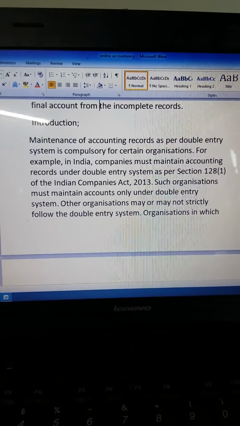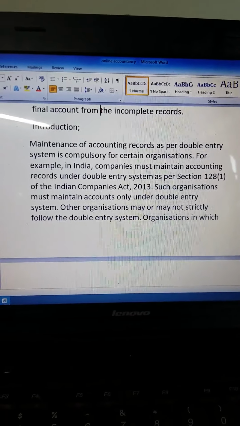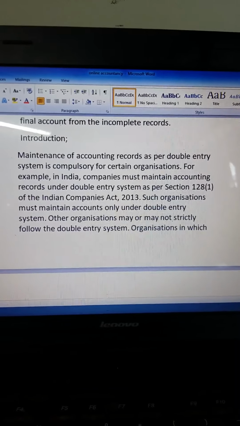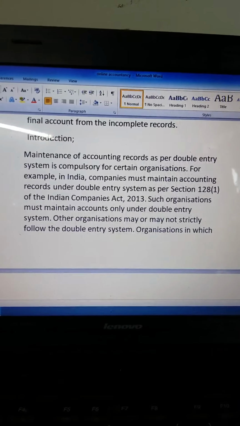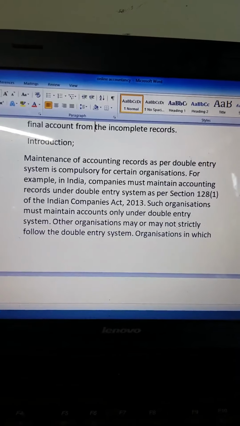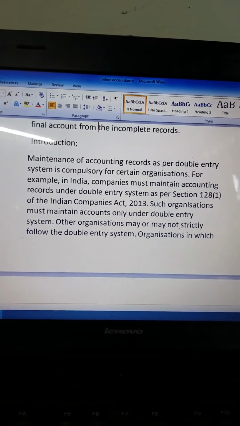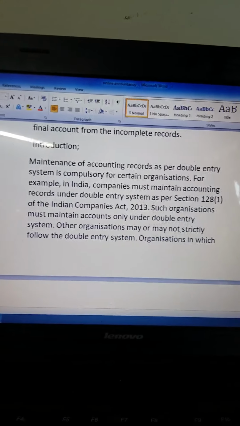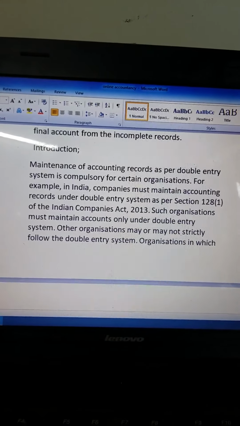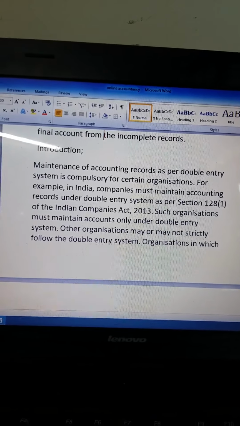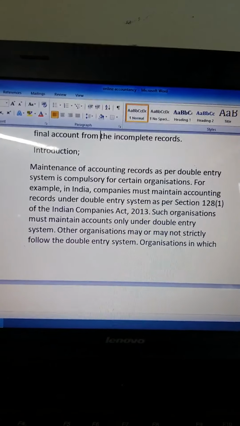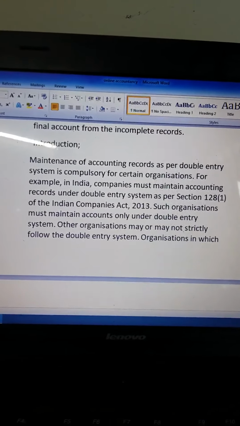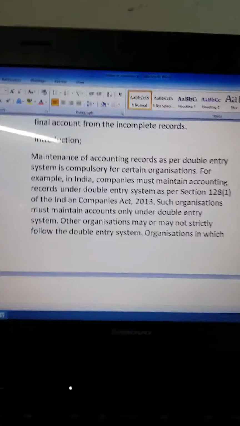A small introduction about incomplete records. Maintenance of accounting records as per the double entry system is compulsory for certain organizations. In India, companies must maintain accounting records under the double entry system as per Section 128 subsection 1 of the Indian Companies Act 2013. Such organizations must maintain accounts only under the double entry system. Other organizations may or may not strictly follow the double entry system.